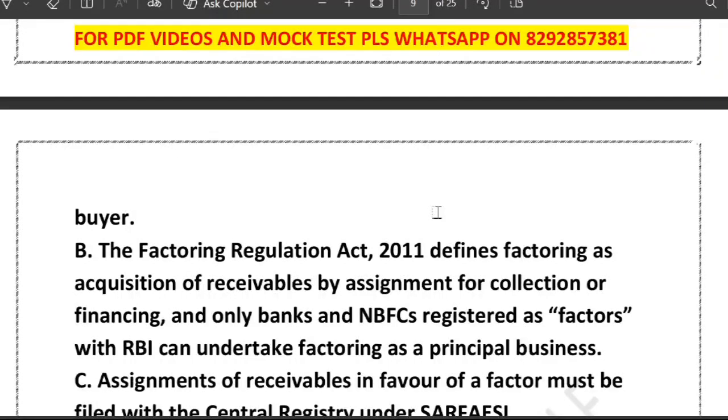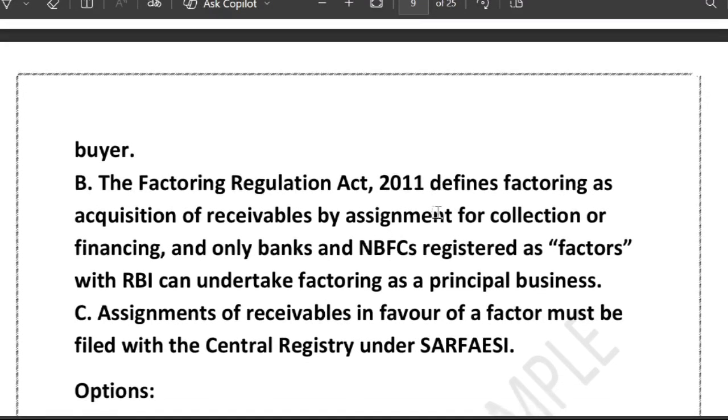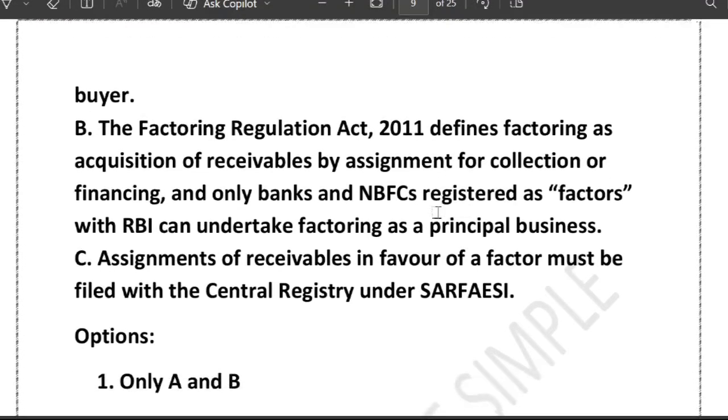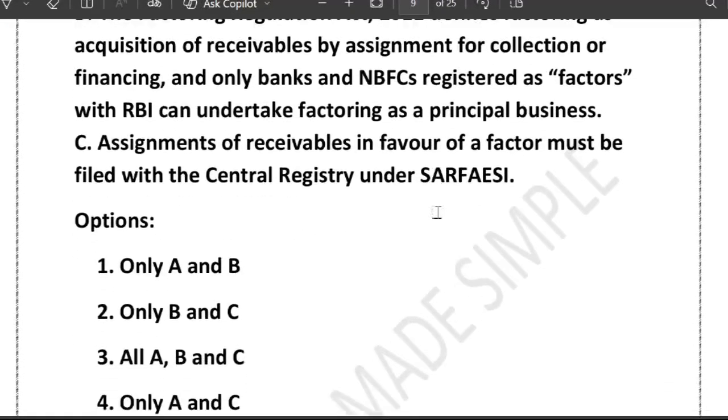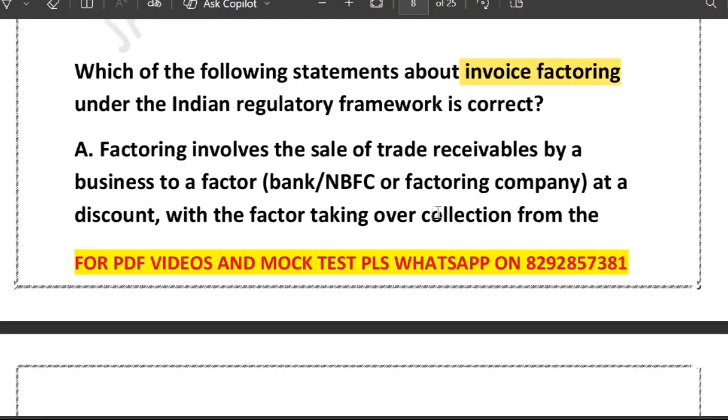B says the Factoring Regulation Act 2011 defined factoring as an acquisition of receivable by assignment or collection or financing. C says assignment of receivable in favor of factor must be filed with central registry under SARFAESI. Options they have given: A and B, B and C, A, B and C, A and C. Which option do you think is correct?